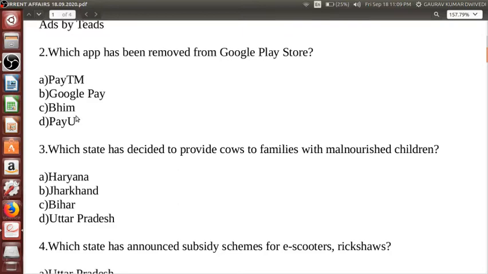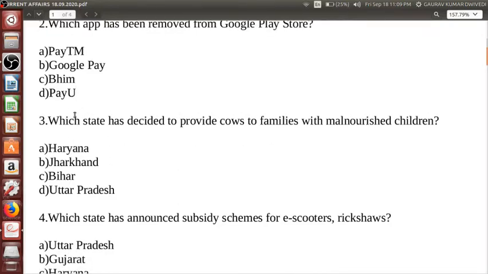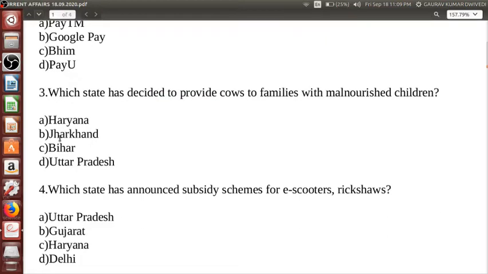And next, if we move ahead with the third question, here we have: which state has decided to provide cows to families with malnourished children? Now I hope this is a very good decision. Haryana, Jharkhand, Bihar and Uttar Pradesh. This is a kind of help which will be provided to the families. As all of us we know, milk contains all the nutrients.